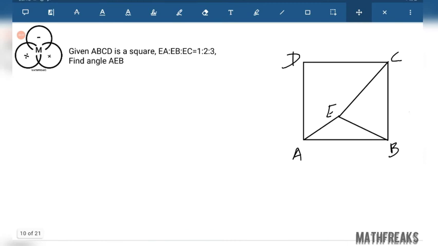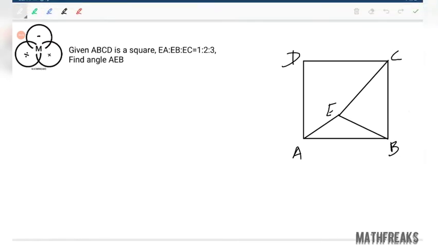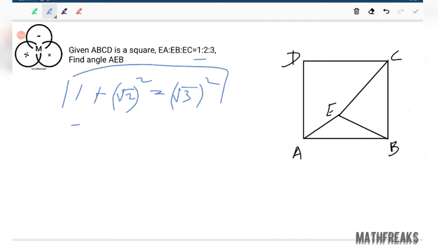This is the first question with the concept of rotation. ABCD is a square, EA, EB, EC equals 1:2:3. Interesting fact about 1:2:3 is that this is also a Pythagorean triplet, in the sense that 1 plus root 2 whole square equals root 3 whole square. So we have to use the idea. We need to find the angle AEB.